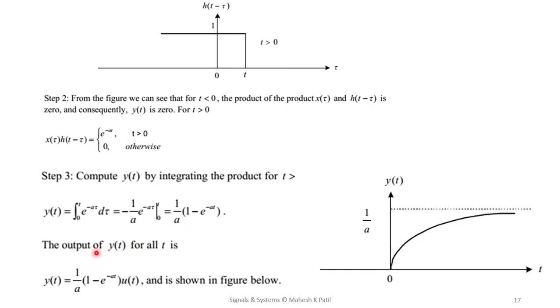Now this final output y of t can be plotted. So it is plotted here, you can observe. So this is our final output y of t.